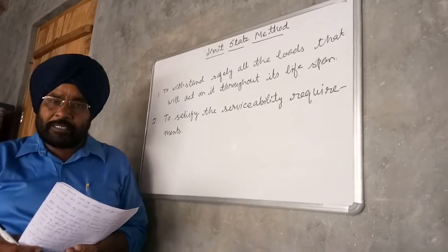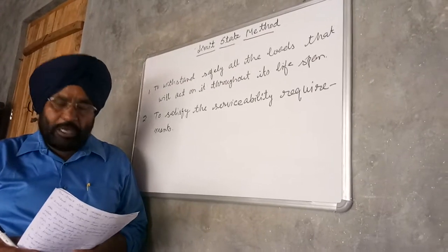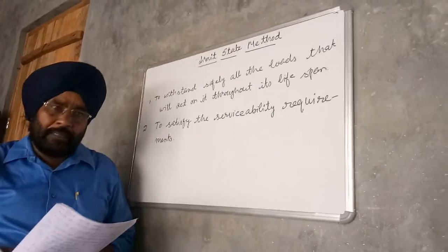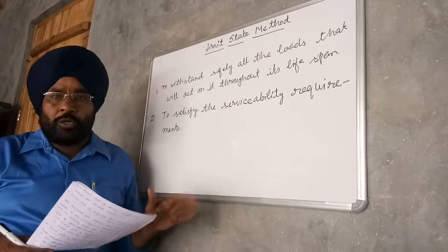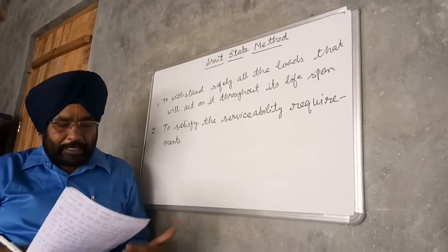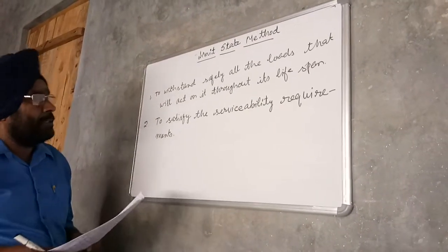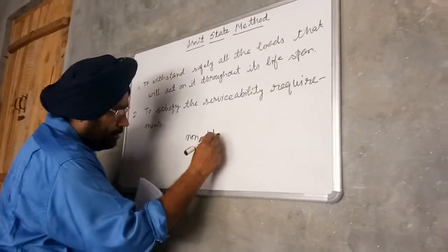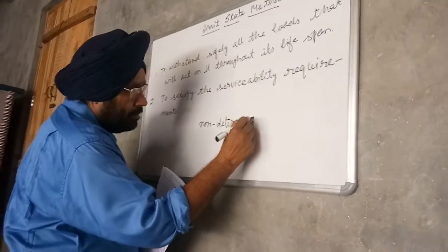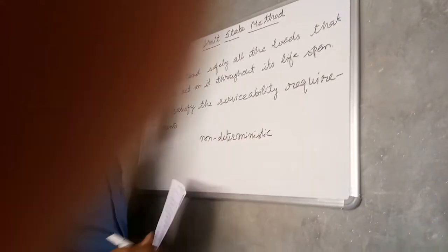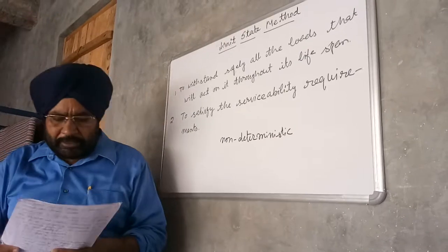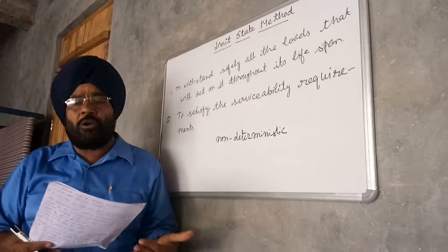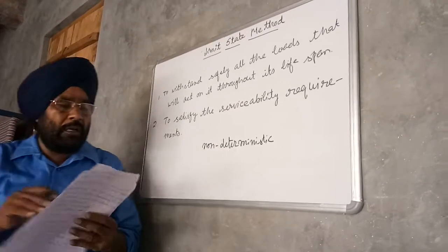So the design of the structure is based on characteristic values for applied loads and strength of material. Design values are obtained by applying partial safety factor to the characteristic strength of material and characteristic loads. So the method is referred to as non-deterministic. The limit state method is referred to as non-deterministic because it is based on prediction which depends upon experience or on field data.